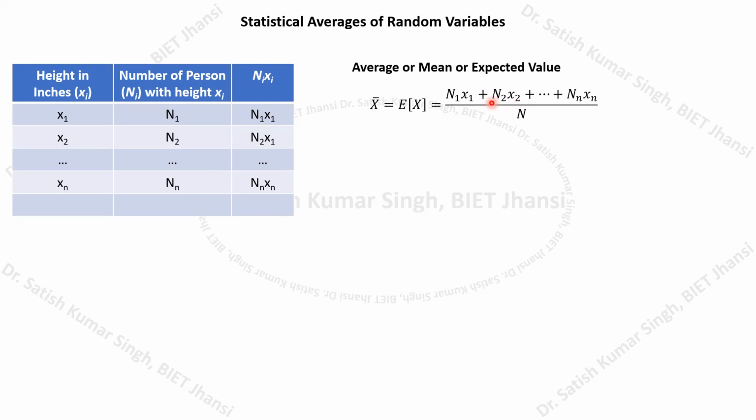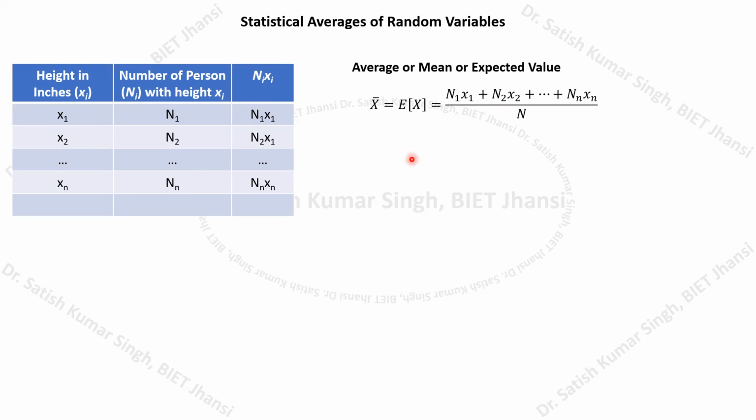After adding, we divide this entire summation by the total number of students. This way, we get the average value of the height.